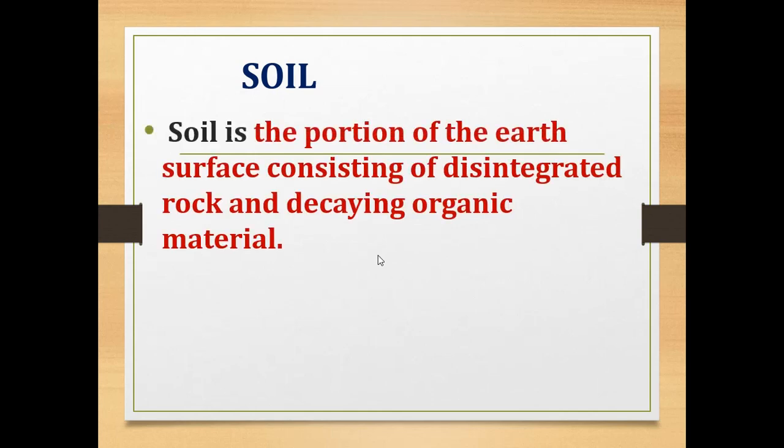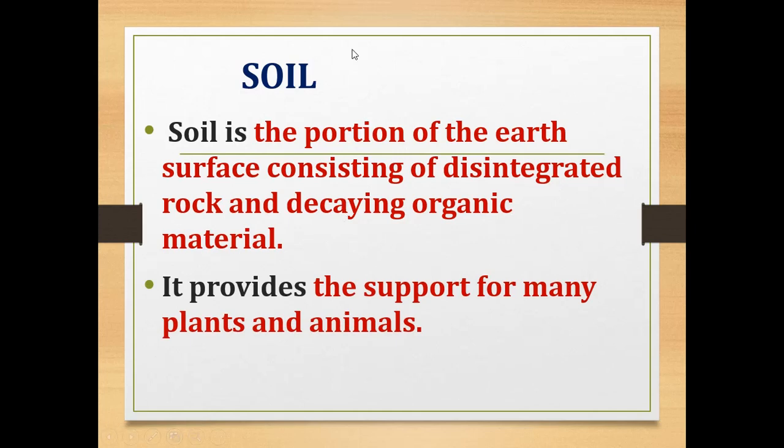Now, soil. Soil is the portion of the earth's surface which consists of disintegrated rock and decaying organic material. Soil is also a natural resource. And what is the use of soil to us? It provides support for many plants and animals. Plants can grow in soil. If the soil is not there, or if the soil does not contain proper nutrients, plants cannot grow. So soil provides support for many plants and animals.